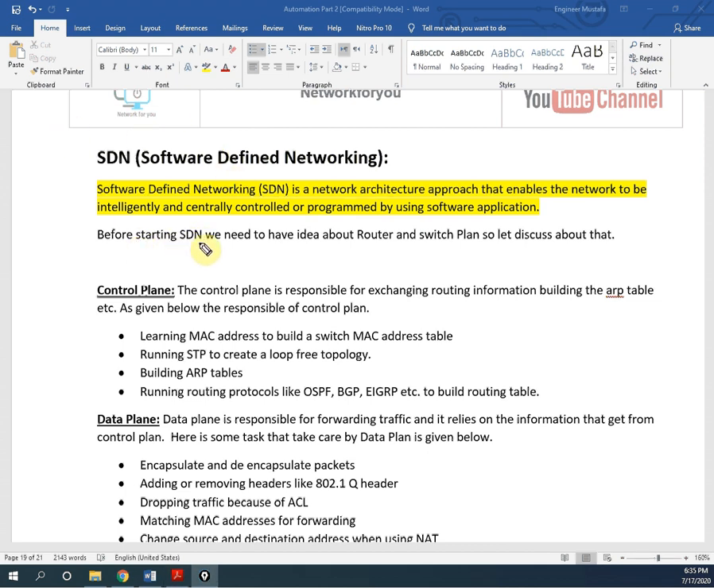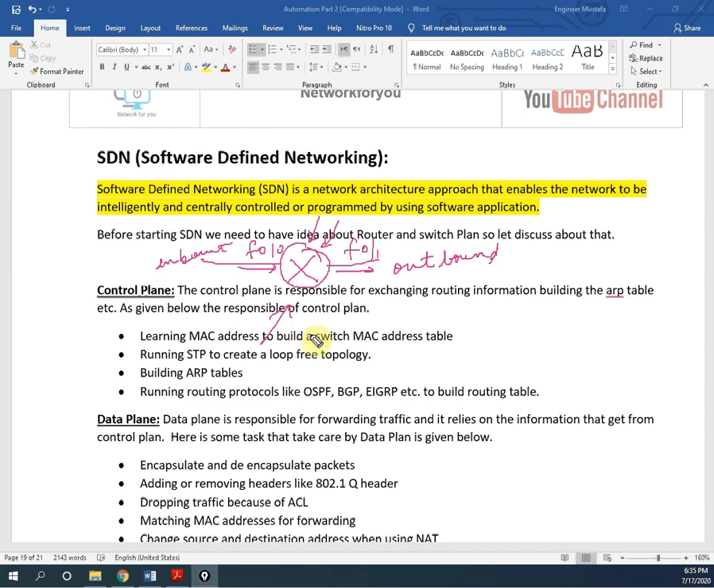Before starting SDN in detail, we need to understand what planes are. We have been discussing routers and switches for a long time. Example, this is a router. This is a port like F0/0 and this is a port F0/1. Packets are going inside and packets are going outside. If the packets are going inside, we say inbound. If packets are coming out of the router, we say outbound. We know this, but we don't know what operations are performed inside the router.